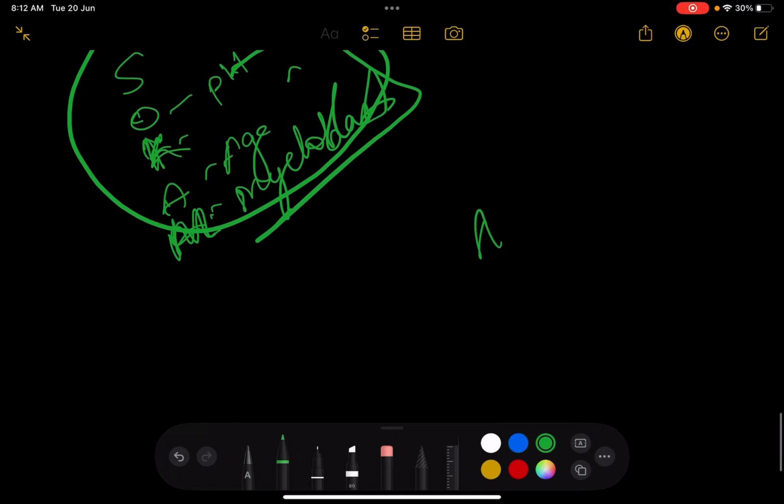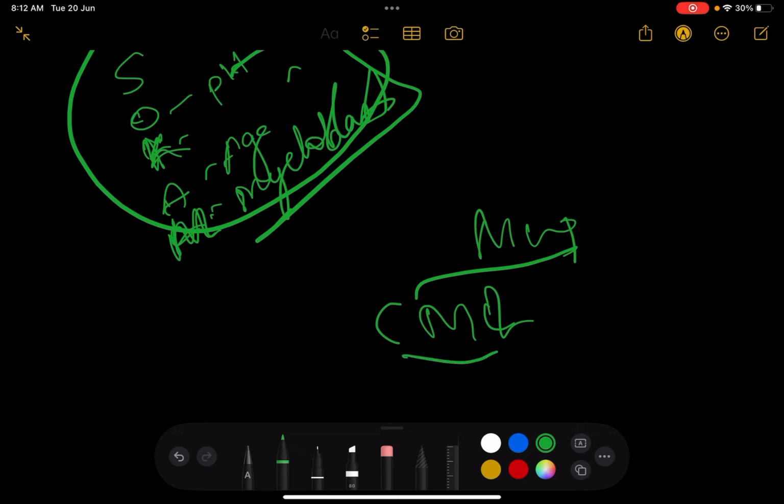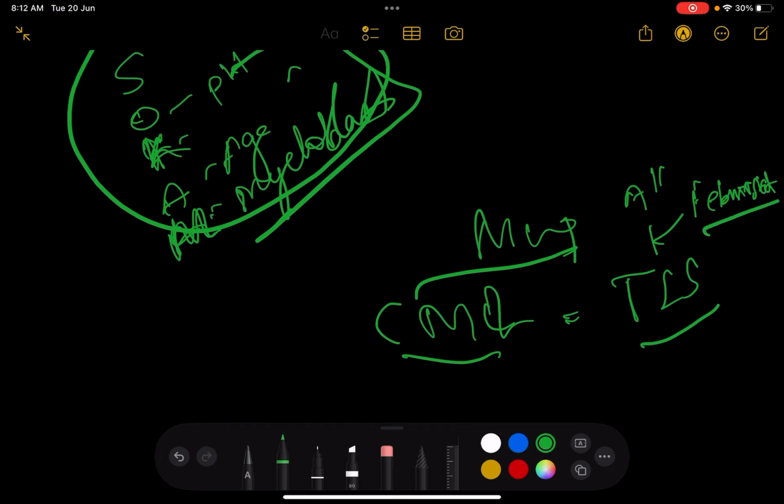You want to know management of CML? CML is one of the easiest. It is quite a nice condition to manage, because first you have to control your tumor lysis syndrome. You could do that with allopurinol or febuxostat. Febuxostat is mostly preferred because it is an irreversible inhibitor. So febuxostat is used.